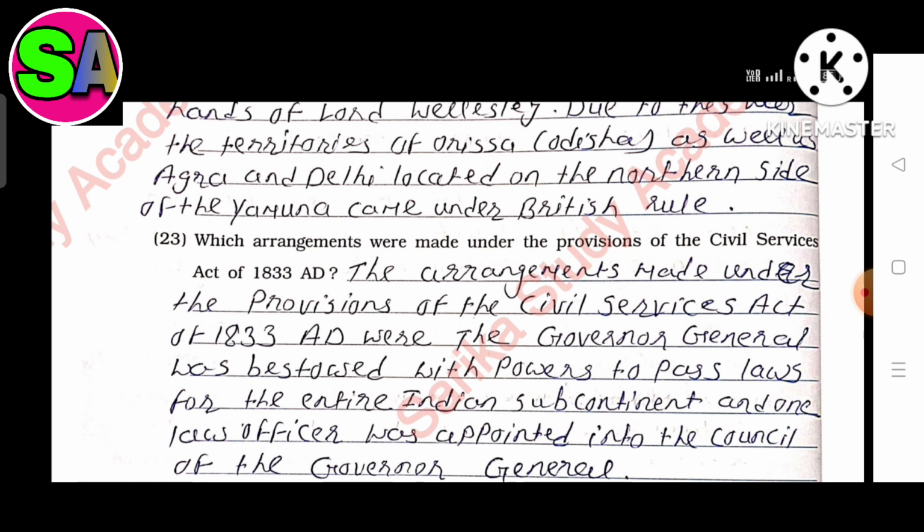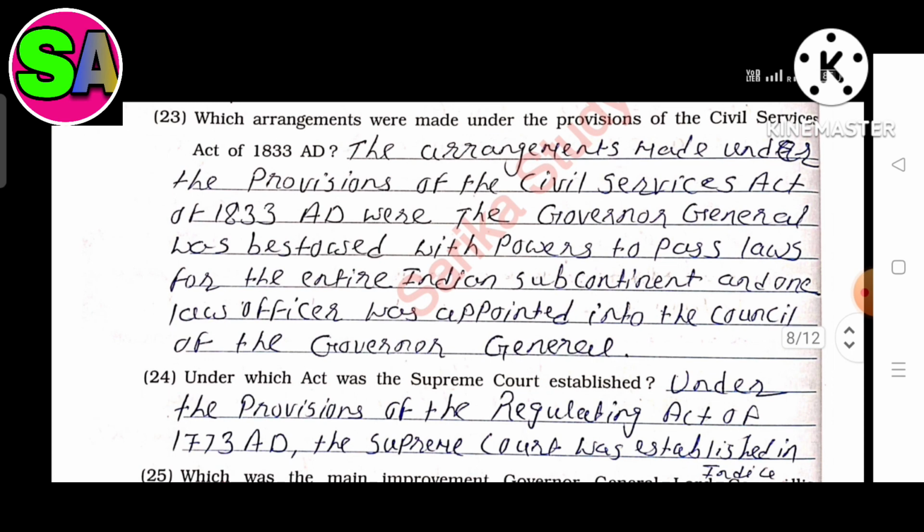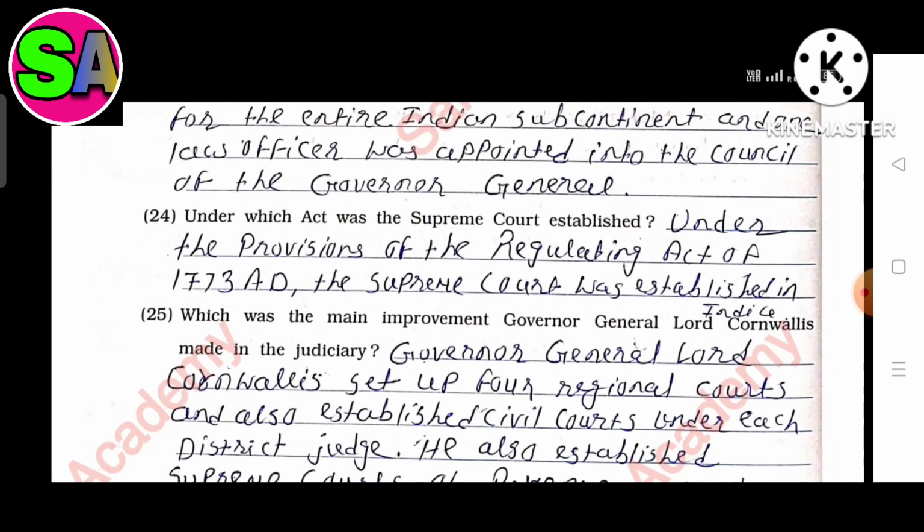Question 23. Which arrangements were made under the provisions of the Charter Act of 1833 AD? The answer is under the provisions of the Act of 1833 AD, the Governor General was bestowed with power to pass laws for the entire Indian subcontinent, and one law officer was appointed to the Council of the Governor General. Question 24. Under which act was the Supreme Court established? The answer is under the provision of the Regulating Act of 1773 AD, the Supreme Court was established in India.